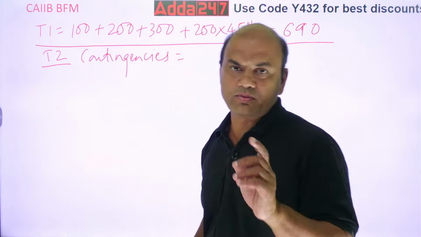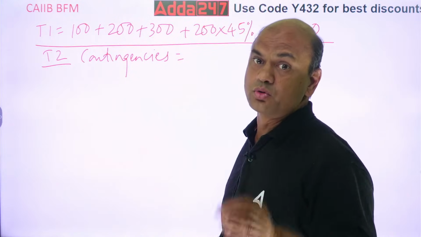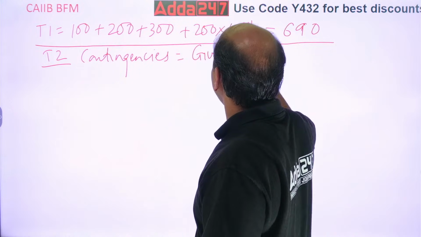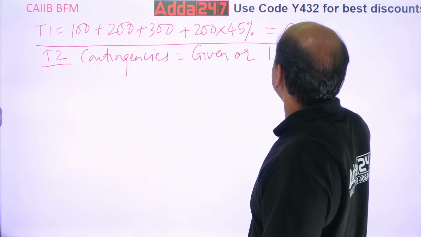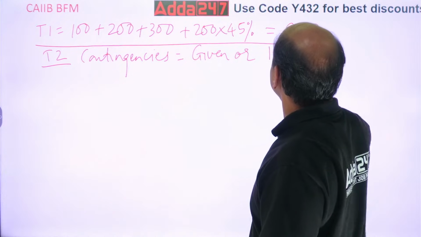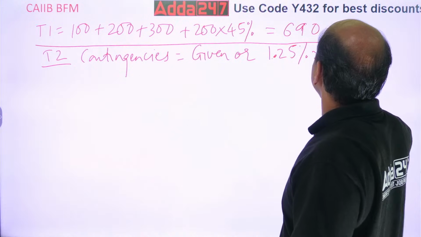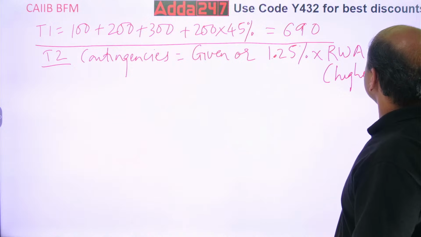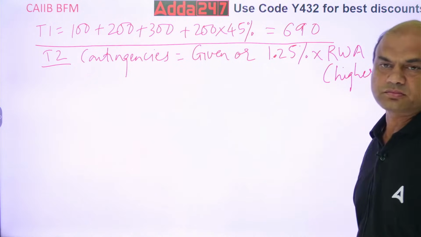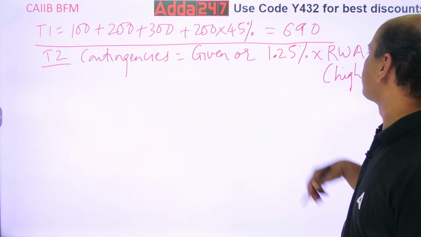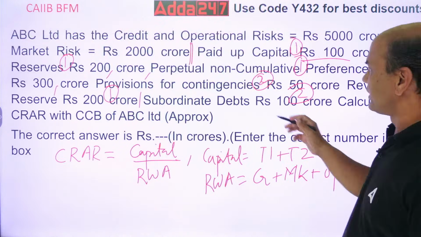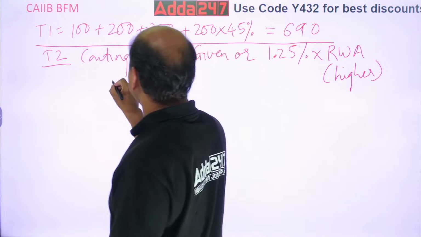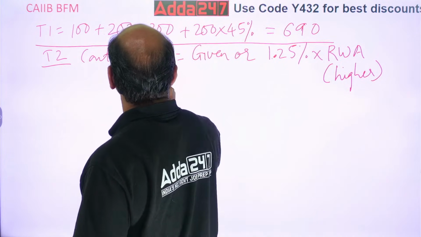Given figure, I'll write it. Everyone pay attention, those who were not there yesterday. Given figure or 1.25% into RWA, whichever is higher. Higher. Okay, don't forget this. So now given figure is what? Given figure is 50 CR. So equals 50, or